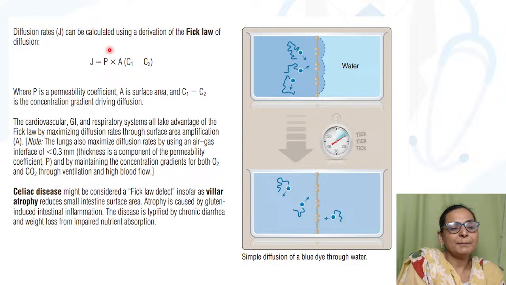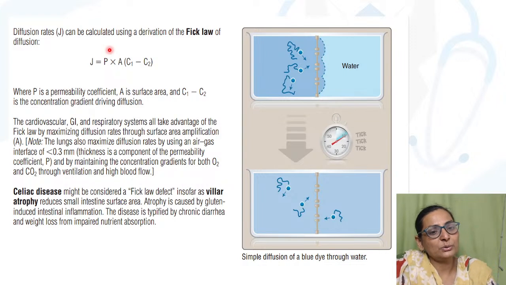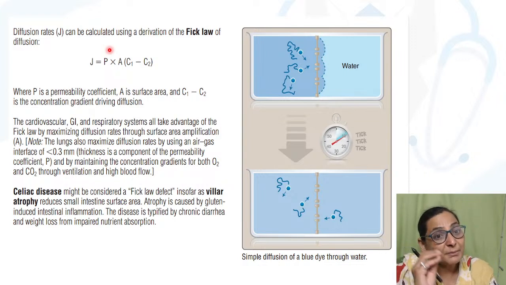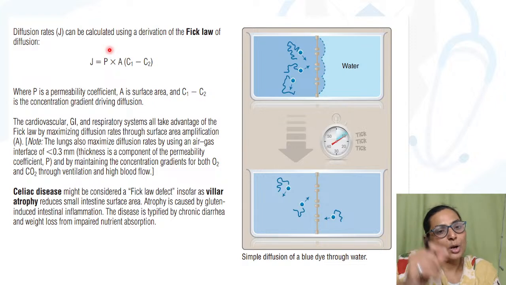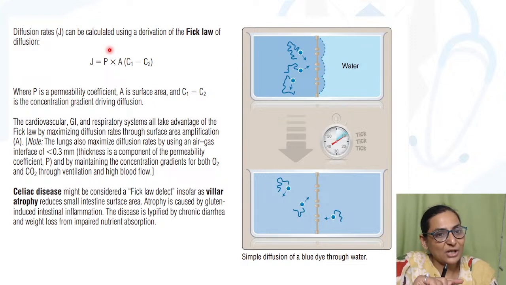That means it depends upon the size of the molecule, it depends upon the permeability of the molecule, it even depends upon the charge that molecule is carrying. Like in the kidney, when we study the glomerular filtration barrier, we know that the glomerular filtration barrier has got negative charges. So it is going to repel the negative ions.